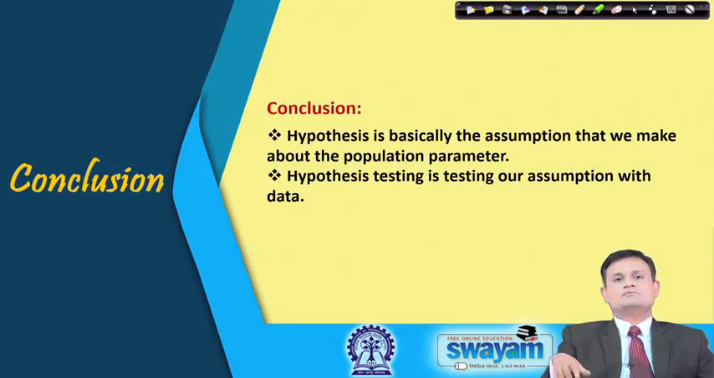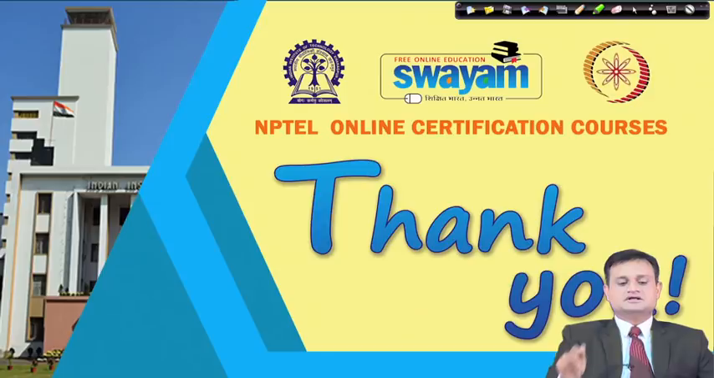So basically, hypothesis testing is the assumption that we make about the population parameter, and scientifically we try to check it at a given level of significance alpha, with the consideration that I may commit type 1 and type 2 error.